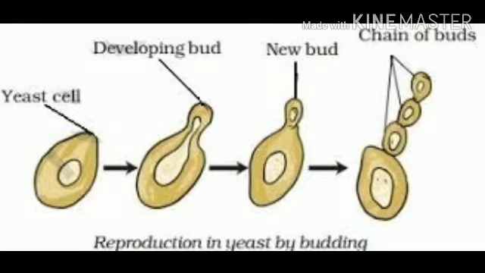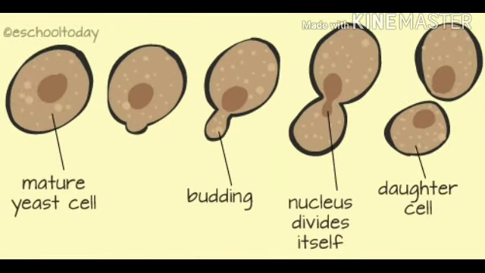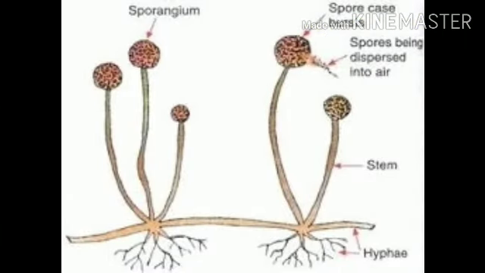Same in the case of yeast. Yeast is also divided by the process of budding, but there is a small difference between the budding of hydra and yeast. In hydra, a small outgrowth develops which detaches from the parent body and develops into a new organism. But in yeast, there is a different method in which a small outgrowth develops and the buds form in a chain. So there is chain budding in yeast, and by this process yeast divides into two daughter nuclei.